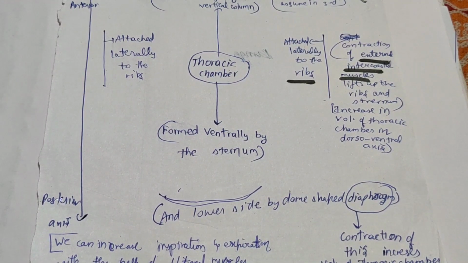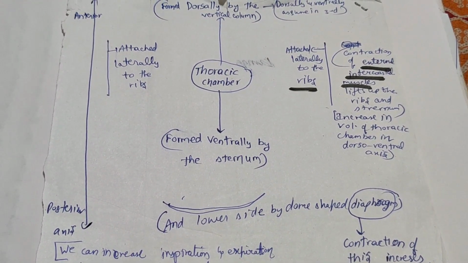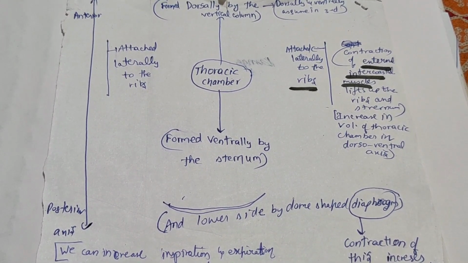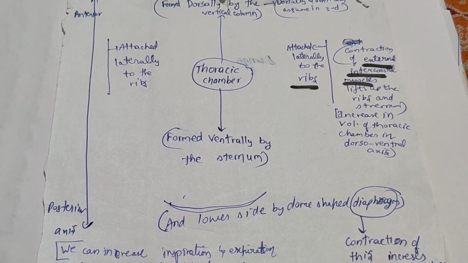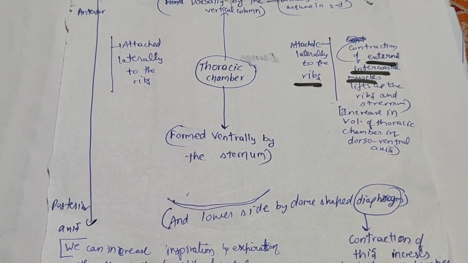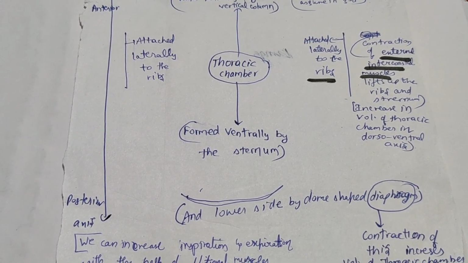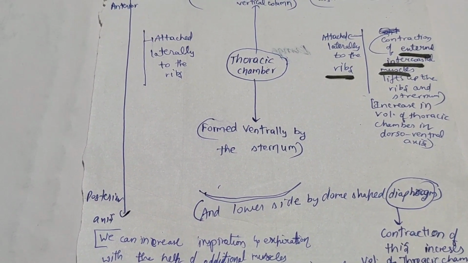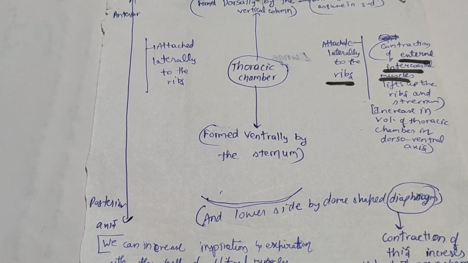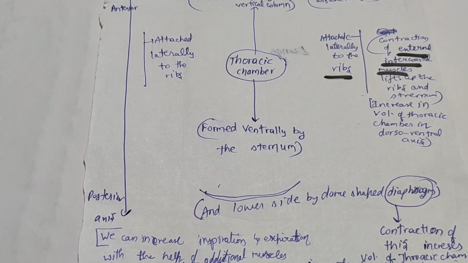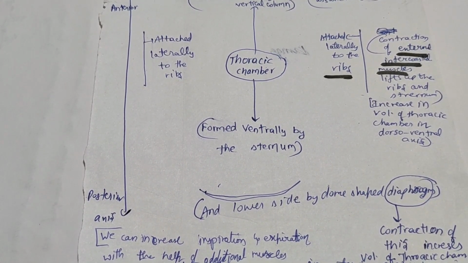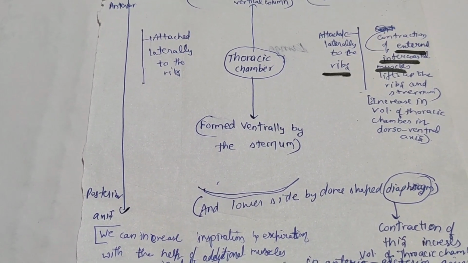So finally, once again, let us revise. The thoracic cavity is surrounded ventrally by the sternum, dorsally by the vertebral column, laterally by the ribs, and on the lower side by the diaphragm. We need to assume the diaphragm present in our body and how it elongates. That axis is referred to as the anterior posterior axis in NCERT. According to NCERT, contraction of the diaphragm increases the thoracic cavity volume along the anterior posterior axis.